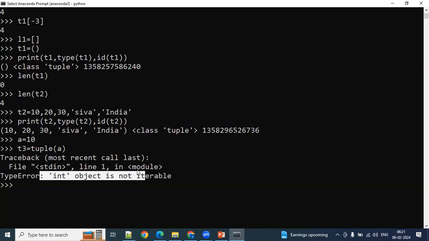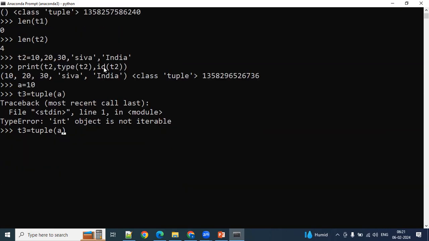You cannot even define it like this. This notation is very important, guys, because we are going to use the same notation in PySpark, especially in DSL commands. The most useful data type in PySpark is tuple only.